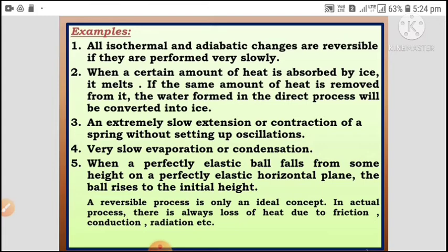Very slow evaporation or condensation. When a perfectly elastic ball falls from some height on a perfectly elastic horizontal plane, the ball rises to the initial height. A reversible process is only an ideal concept. In actual processes, there is always loss of heat due to friction, conduction, radiation, etc.